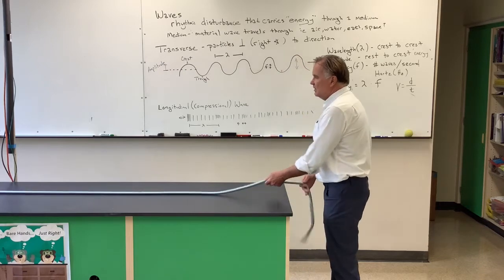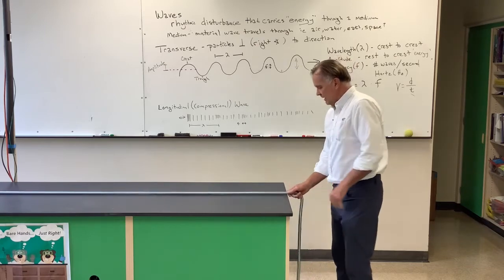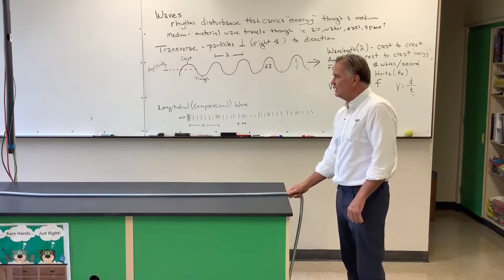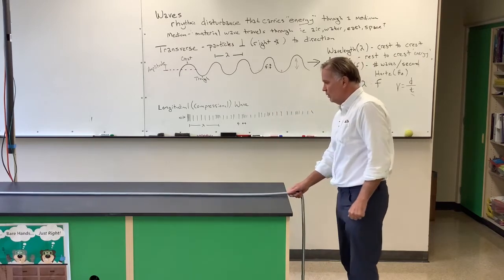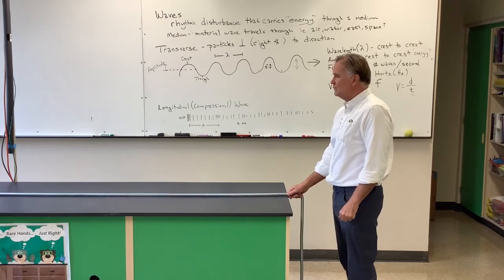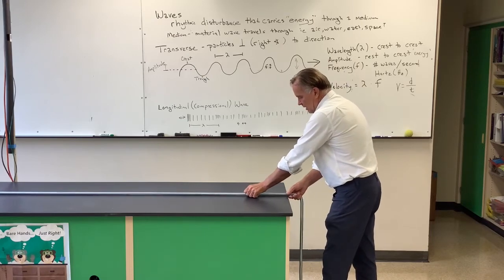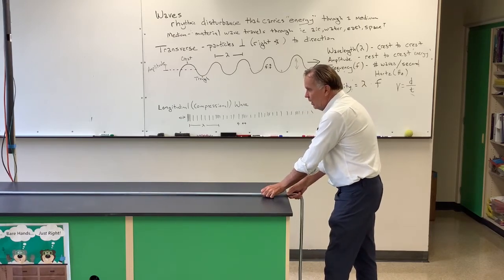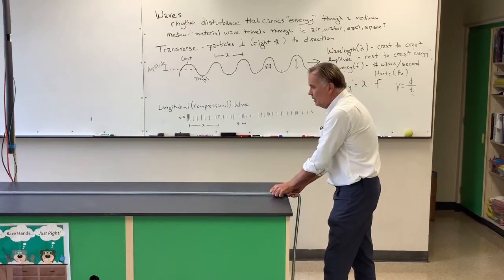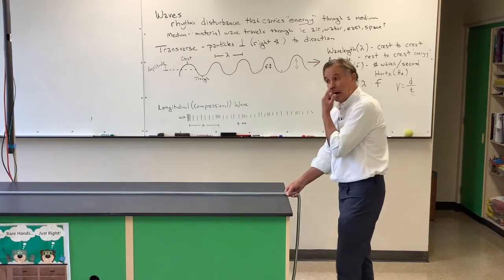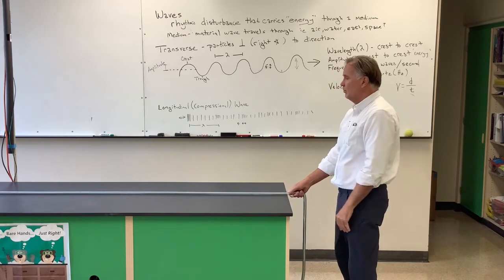I have a little demonstration here. I got a spring which can show waves. I'll put a little tension into this. If I give a little back and forth motion like that, you can see I'm transmitting energy to the other side. Imagine someone trying to hold that, their hand would move. That would be a transverse wave. If I wanted to make a compressional wave, I could just draw this straight back like this and then let go. You can see the energy being transmitted through there. I'll get a little more tension. You can see the wave travels there. It's still transmitting information, but it's doing it longitudinally, in a compressional wave.